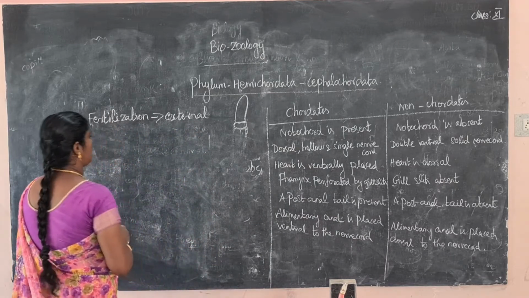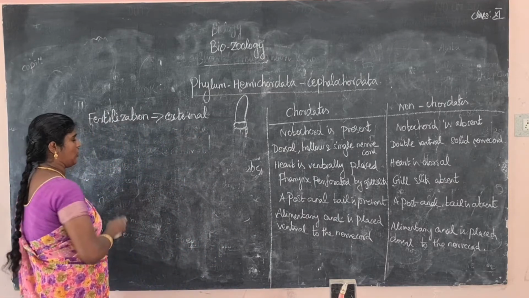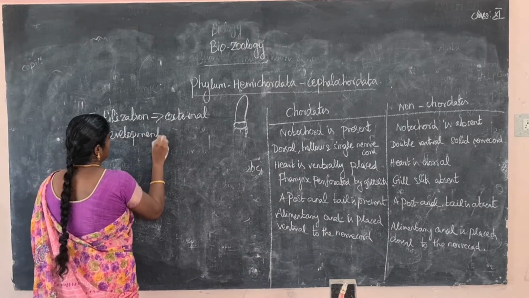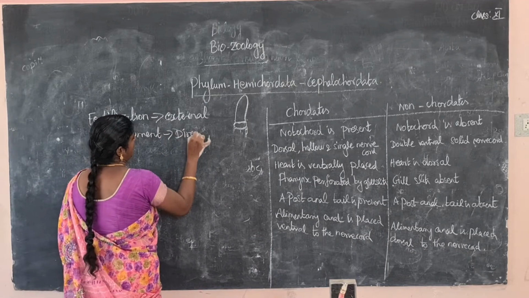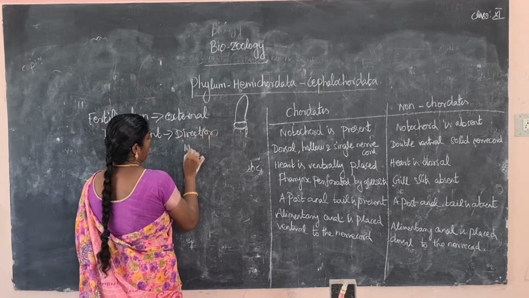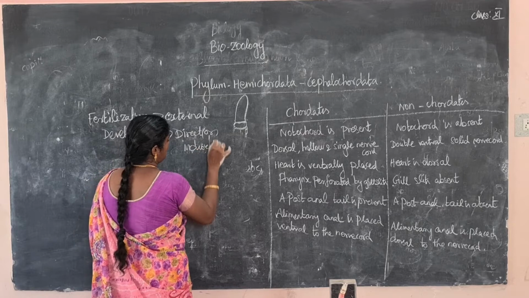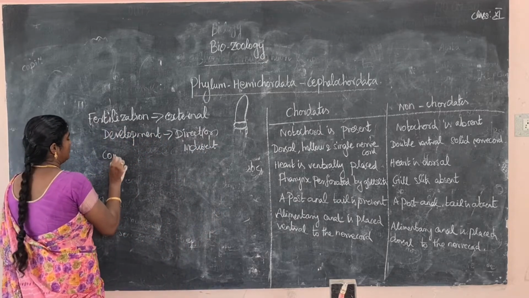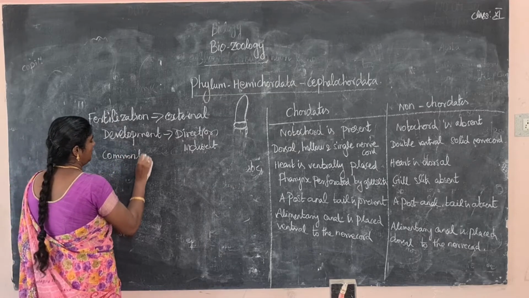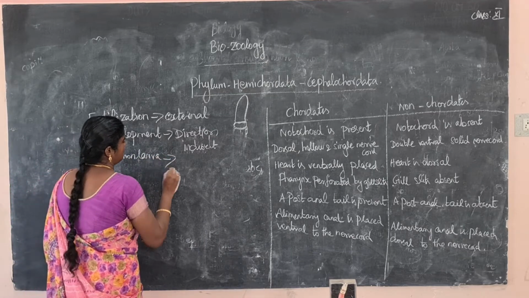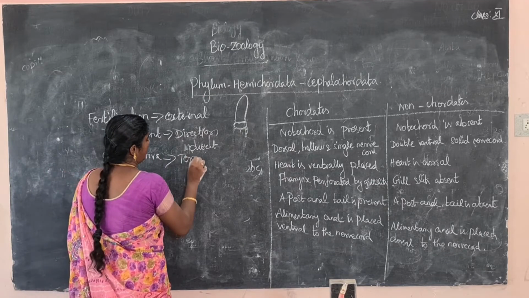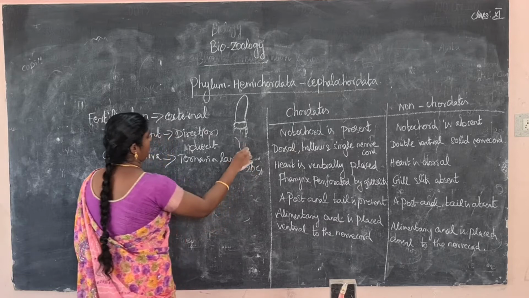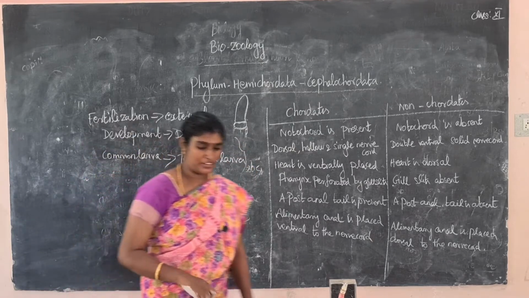Next, development is direct or indirect, and the common larva is the Tornaria larva. These are the main important characters of the Hemichordata phylum.